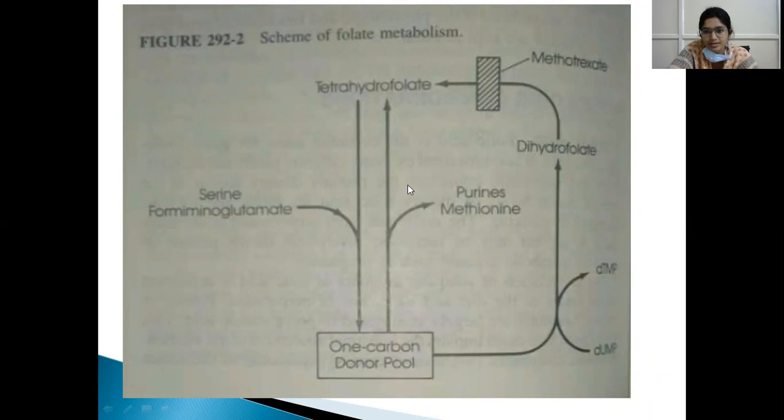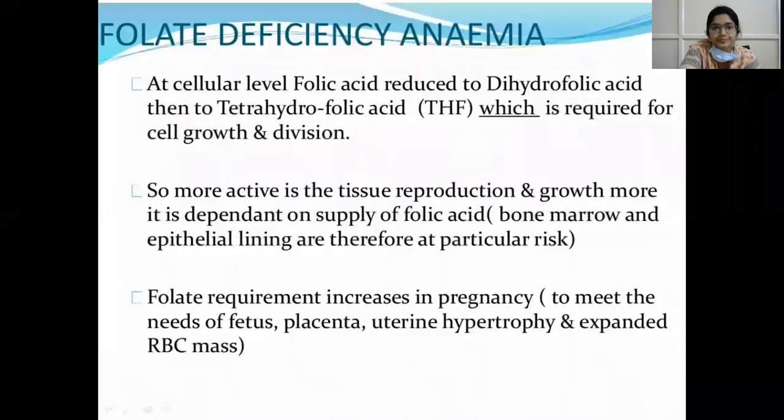So purines and pyrimidines are useful in the formation of nucleic acids, nucleotides. Folate helps in the formation of tetrahydrofolate, which forms the 1-carbon pool that donates the methyl group, that is the CH3 group, which helps in the formation of purines and pyrimidines. So in folate deficiency at the cellular level, folic acid is reduced to dihydrofolic acid and then to tetrahydrofolic acid, which is required for cell growth and division.